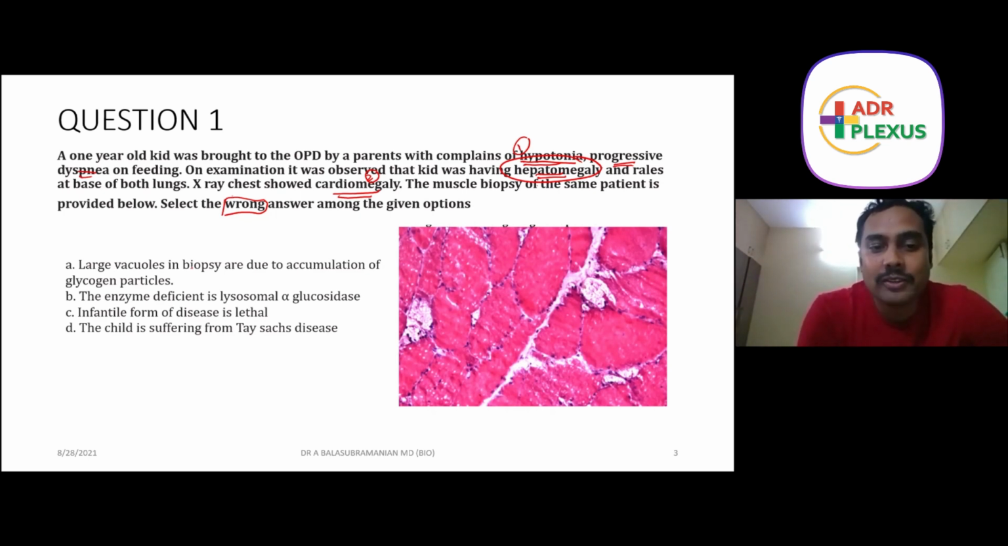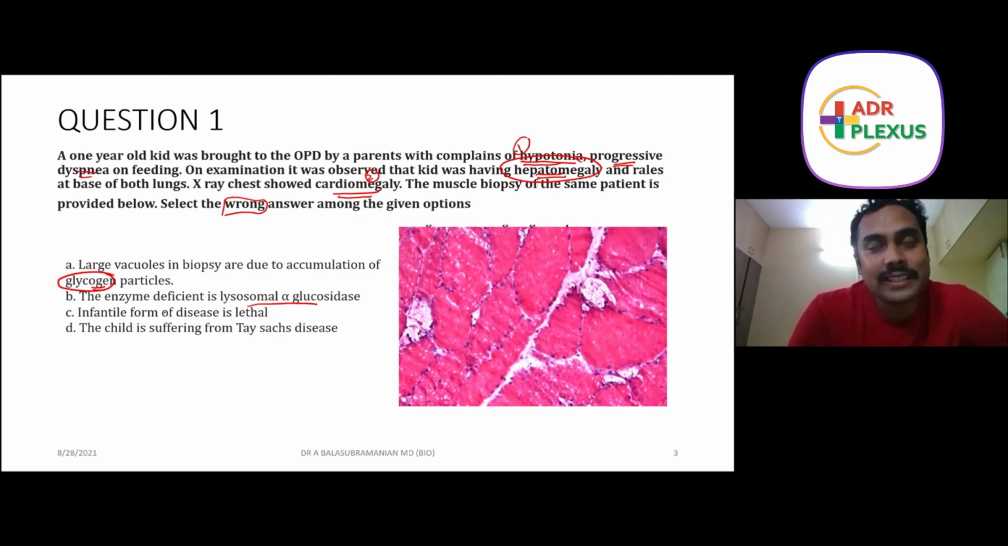The large vacuoles in the biopsy are due to accumulation of glycogen particles. This is another clue; this is something related to glycogen. The enzyme deficient is lysosomal acid alpha glucosidase. The third is that the infantile form of the disease is lethal. The fourth one is that the child is suffering from Tay-Sachs disease.